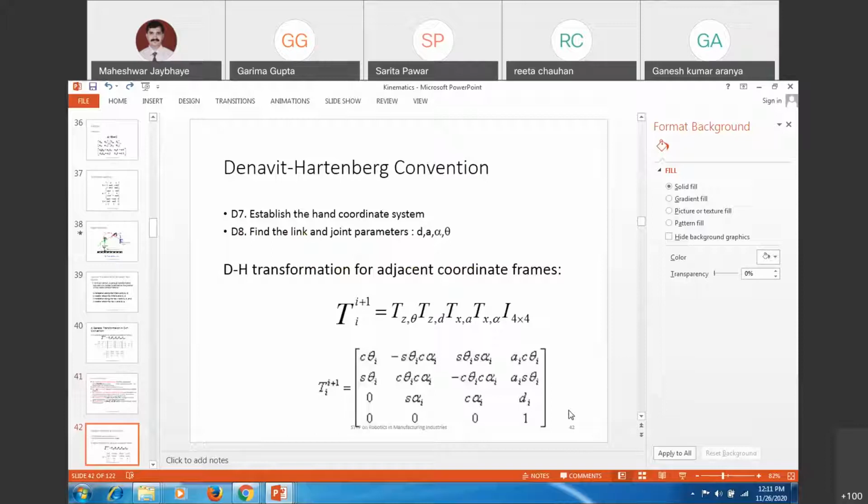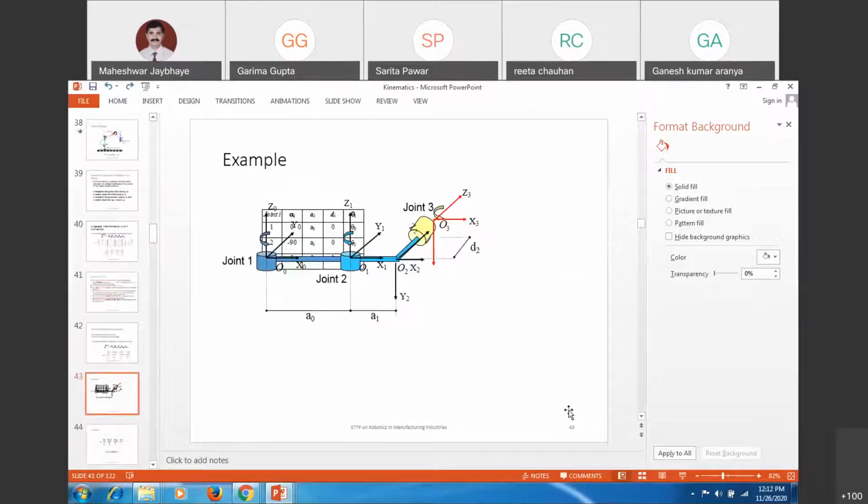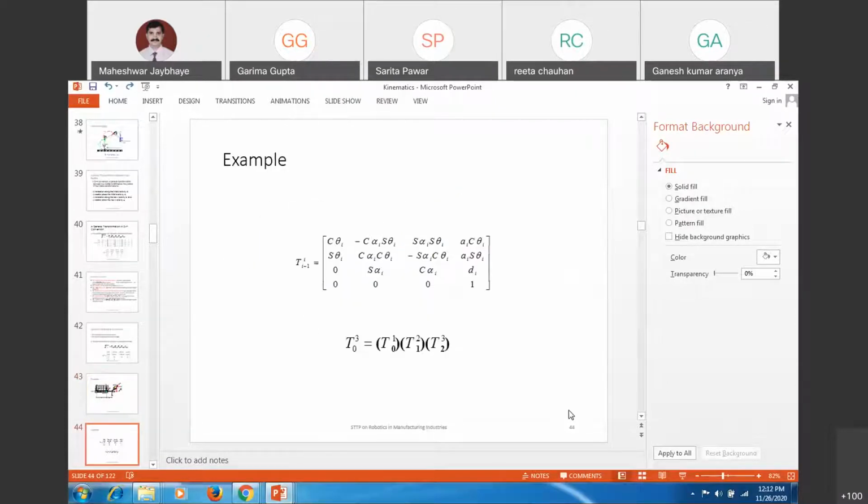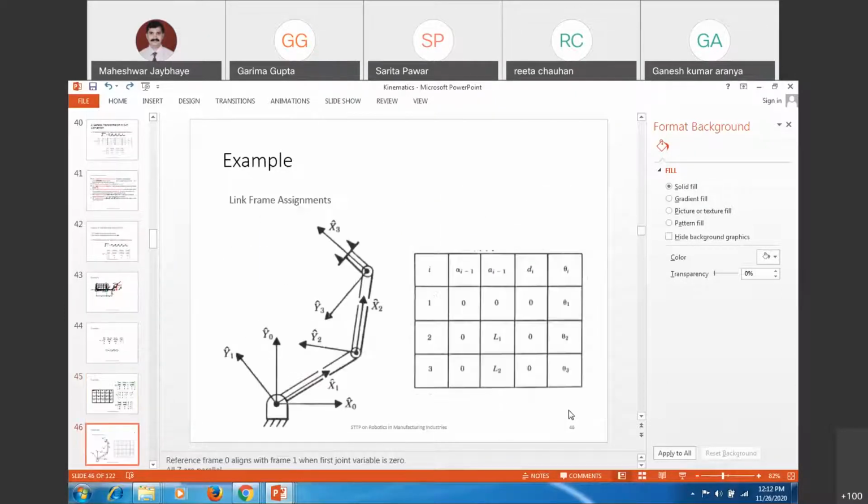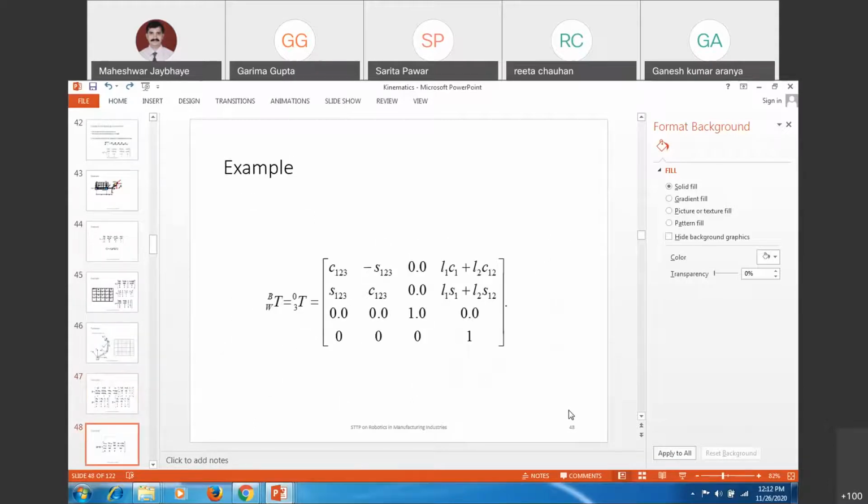So with the help of a series of those chain of actions, your matrix is going to get operated. Sir was showing in the morning a simulation related to this coordinate, joint 1, 2, 3, and individually you are moving, and how different positions are getting achieved. That can be done with the help of simulation.